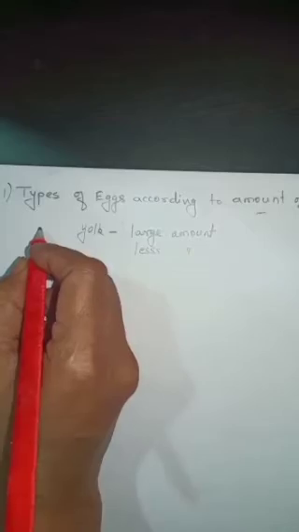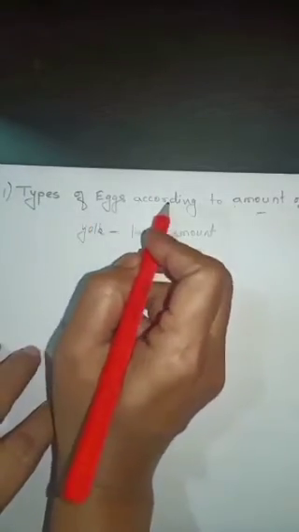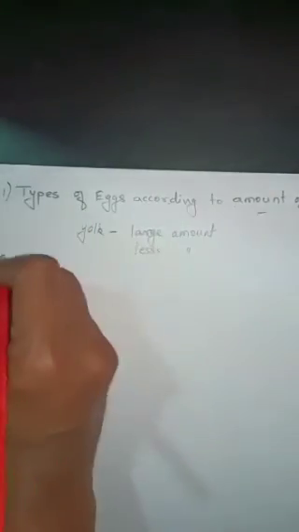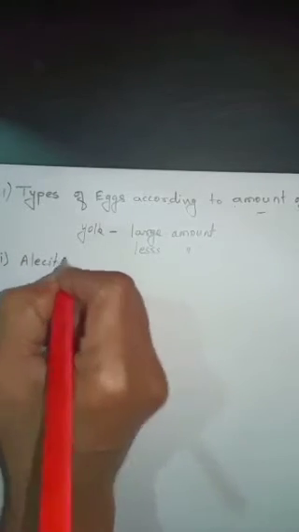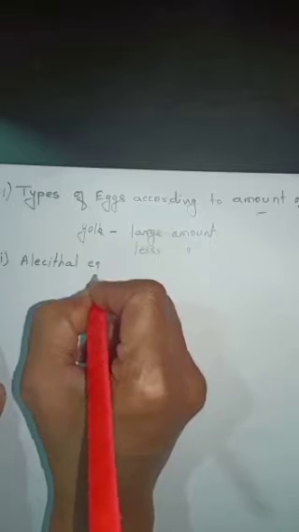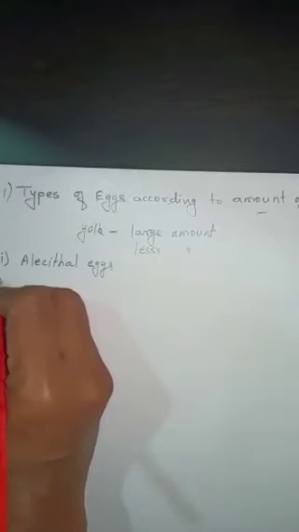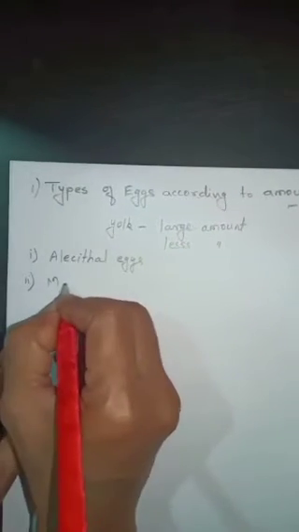Now, there are different types of eggs according to amount of yolk. These are alecithal eggs. Second one is microlecithal eggs.